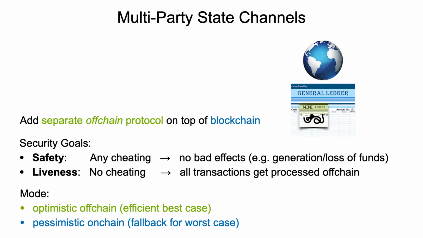So we observe two modes of operation basically. We have this optimistic off-chain operation, which gives a very efficient best case, but still we want to remain secure, so we still have a pessimistic on-chain fallback to the global blockchain in the worst case to guarantee safety.